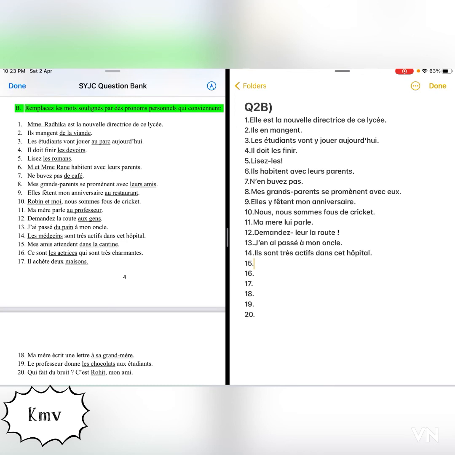Next one. Mes amis attendent dans la cantine. So dans la cantine is a place, right? Which pronoun do you use for place? Pronoun y. And where does it need to be placed? Before the verb. So the answer will be mes amis y attendent.